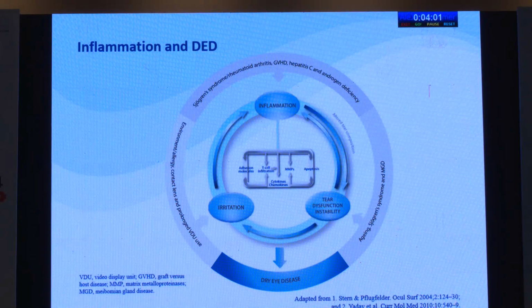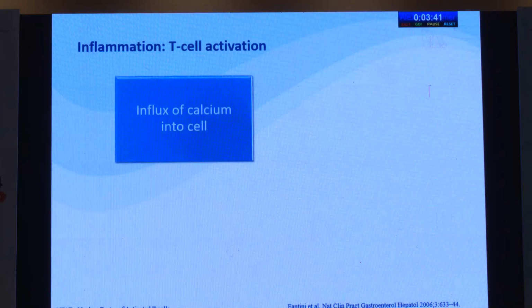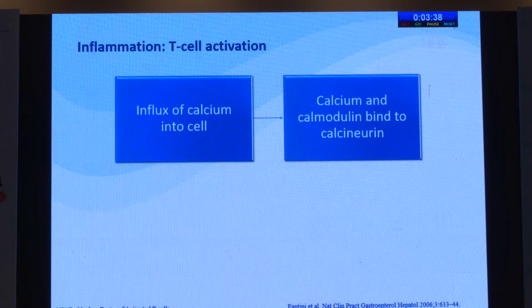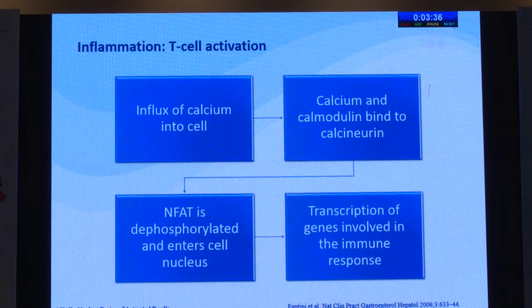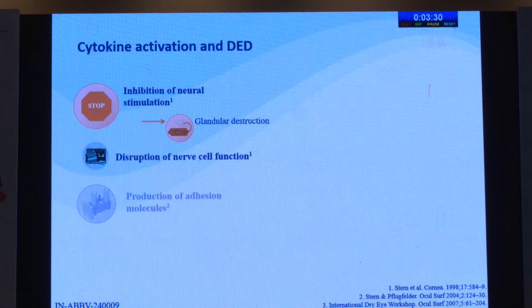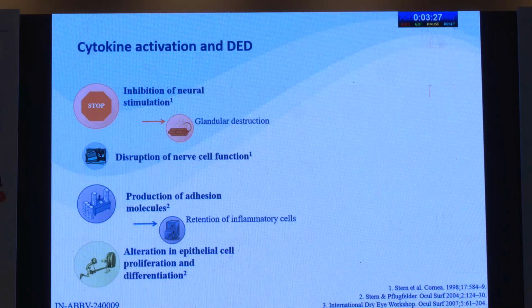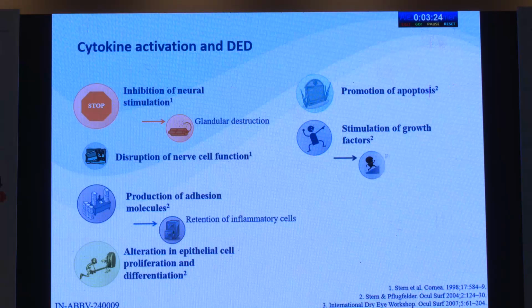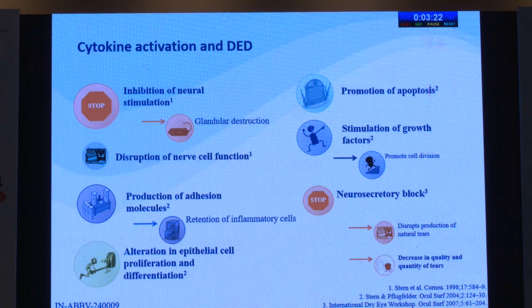As I already talked about inflammation, there are some immunological disorders like Sjogren's syndrome as well, and aging sometimes also plays an important role in these patients. Environmental factors are important in cases of air damage and also in allergies, which can cause T cell activation and infiltration. Then there's an influx of calcium into the cells and mechanisms that increase the activation of cytokines. As discussed in previous slides, this can cause apoptosis and stimulation of secondary growth factors and neurosecretory block.